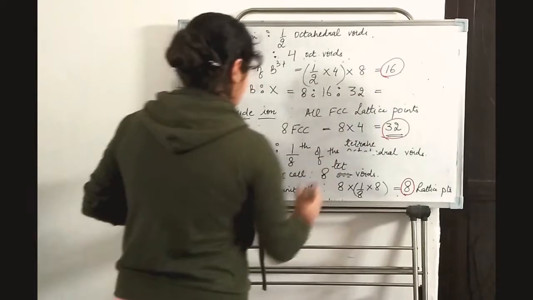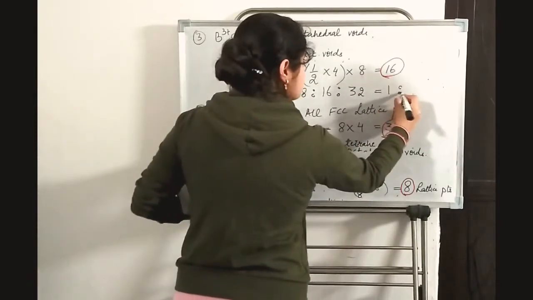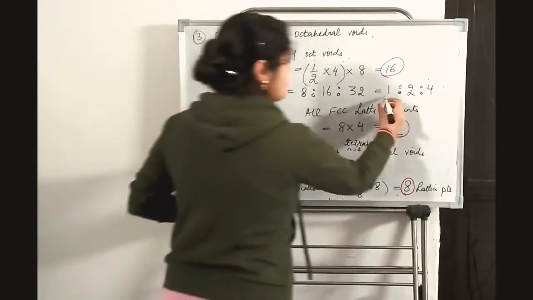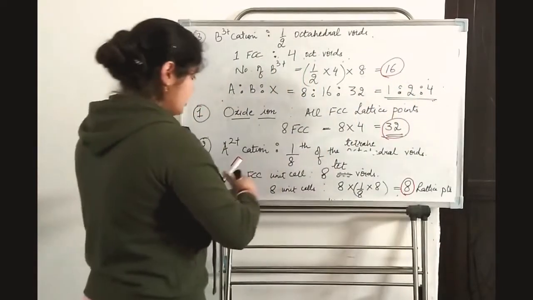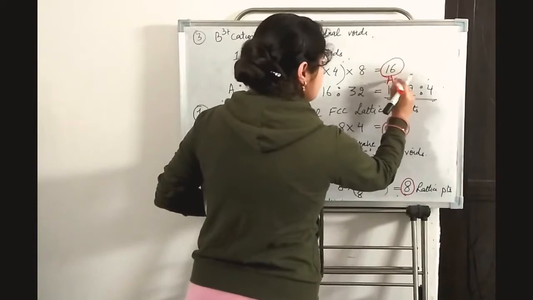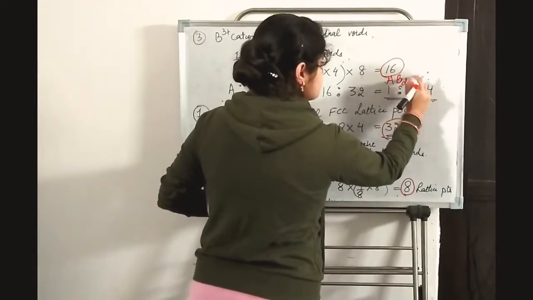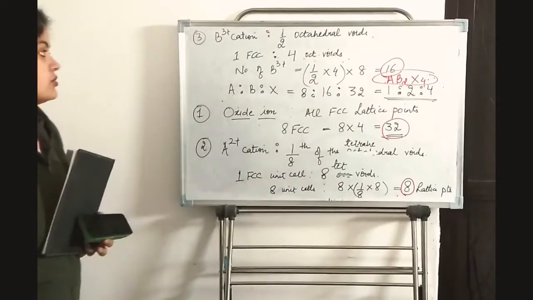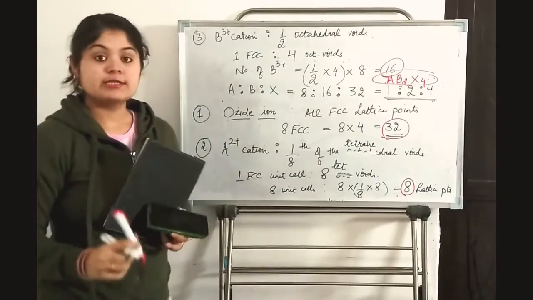So this becomes 1:2:4. So this is where AB2X4 came from. This is the structure of a spinel.